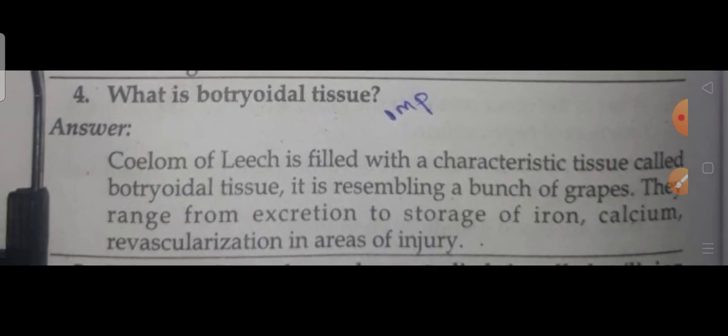You know very well leech, jalaga. Botryoidal tissue resembles a bunch of grapes. It mainly ranges from excretion to storage of iron, calcium, and revascularization in areas of injury. This is also a very important question. So, next coming to the